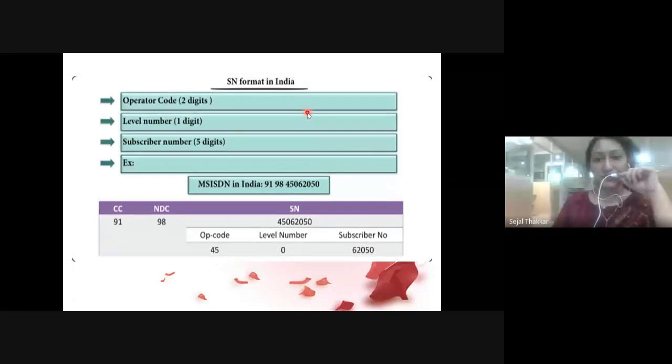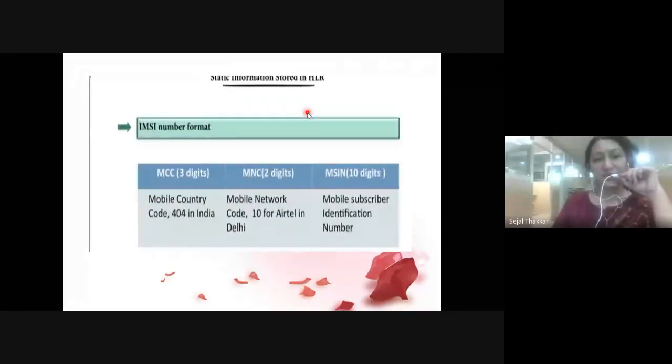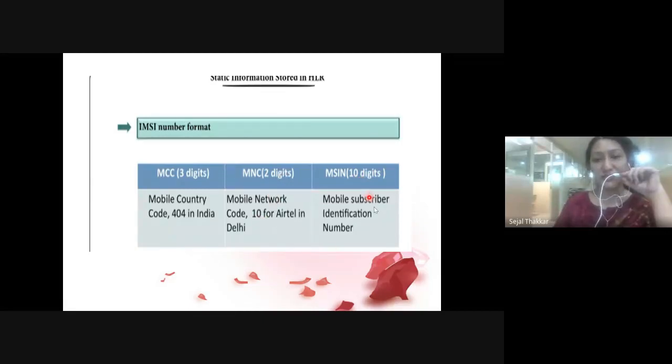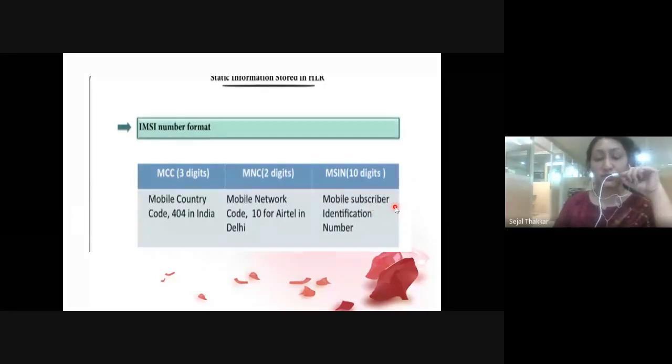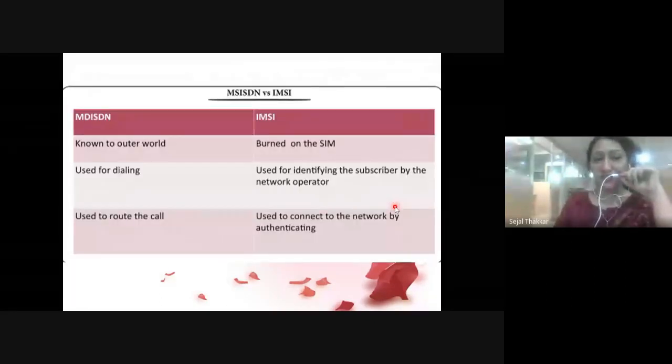The second number is the IMSI number, which consists of the mobile country code, which is 404 for India, the mobile network code, which is 10 for Airtel, and the mobile subscriber identification number, which is of 10 digits. Now what is the difference? As I told you, the MSISDN number is the contact number on which we are calling, so it is known to the outer world. But this number is born with the SIM card. It is not known to anybody. It is not used for dialing. It is used for identifying the subscribers by the network operator. It is used to route the call. It is used to connect to the network by authenticating.